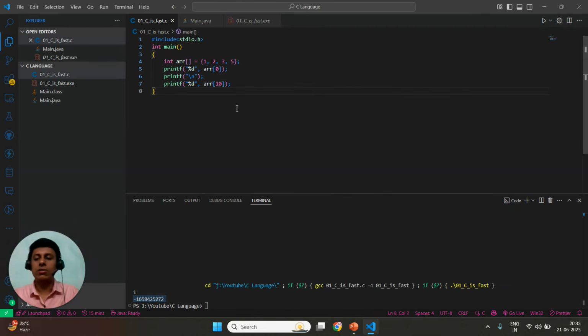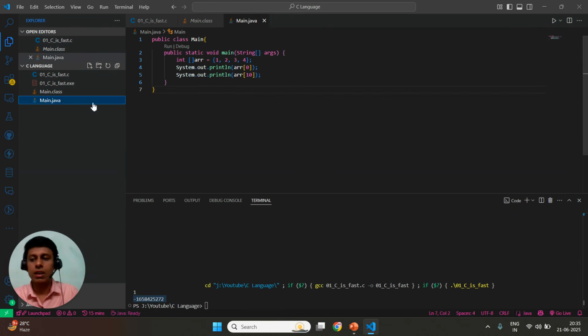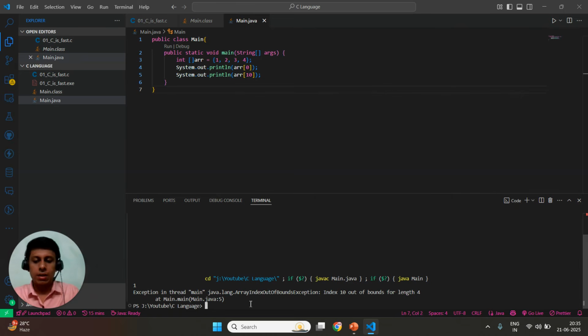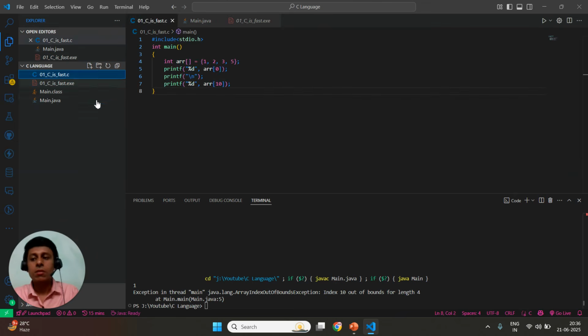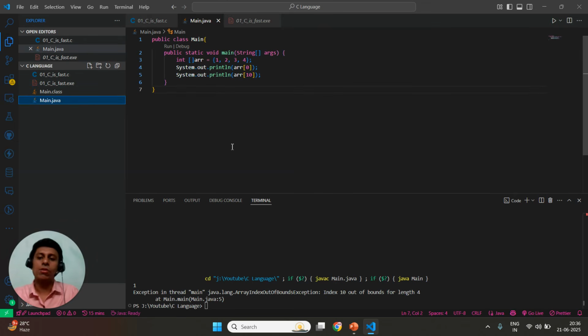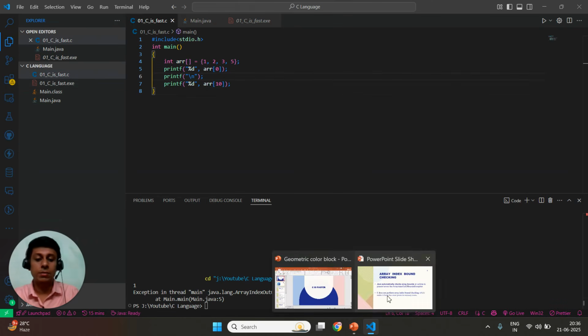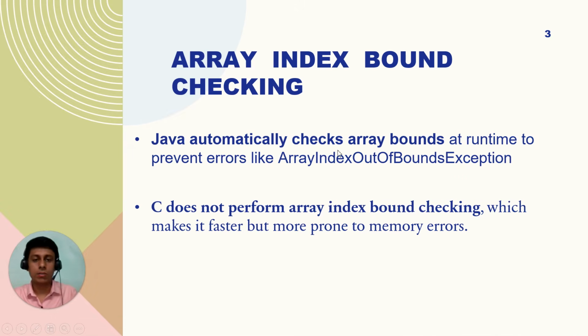meaning it is not giving us any kind of exception, or any kind of proper error that we can get in case of Java. If we are running our Java program, we can get a proper error that here we can see index 10 out of bounds. So bound checking is not done in C, but if it is done in Java, then it comes at a cost of decreased speed and increased size. This is the trade-off between the performance that the language is providing and the ease that it is providing. It is easy in Java, but then the speed decreases and size of the program increases, but C has better performance because such checking is not done, so extra time is not consumed. That is the first reason why C is known to be the faster language.